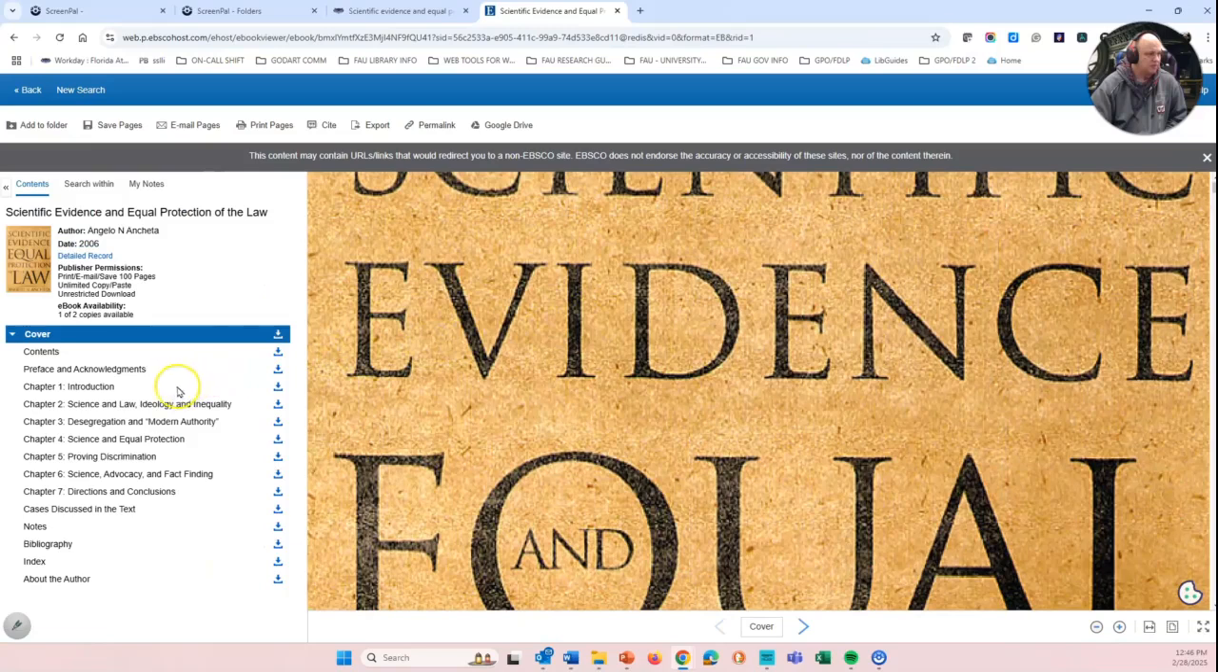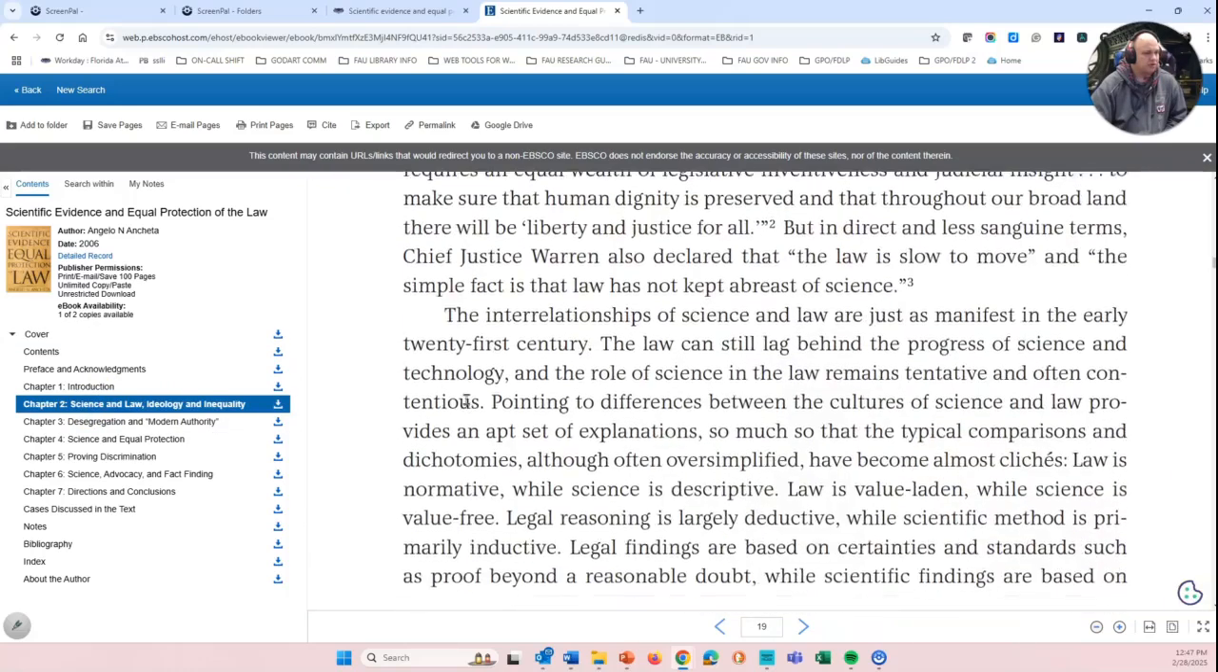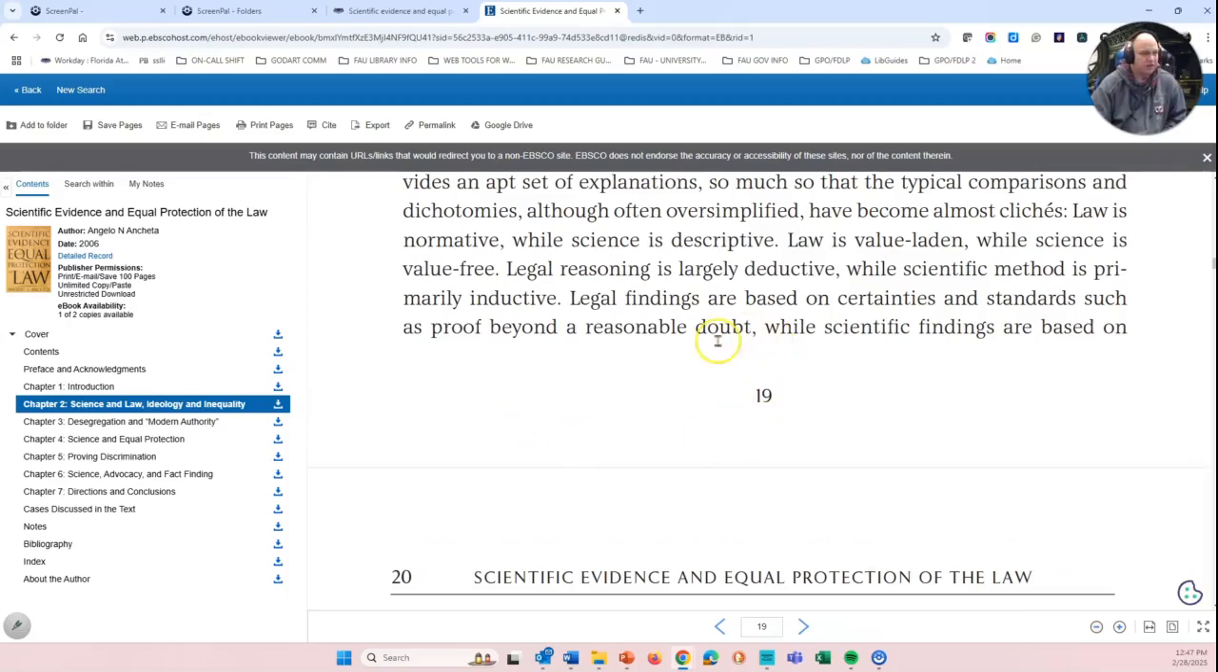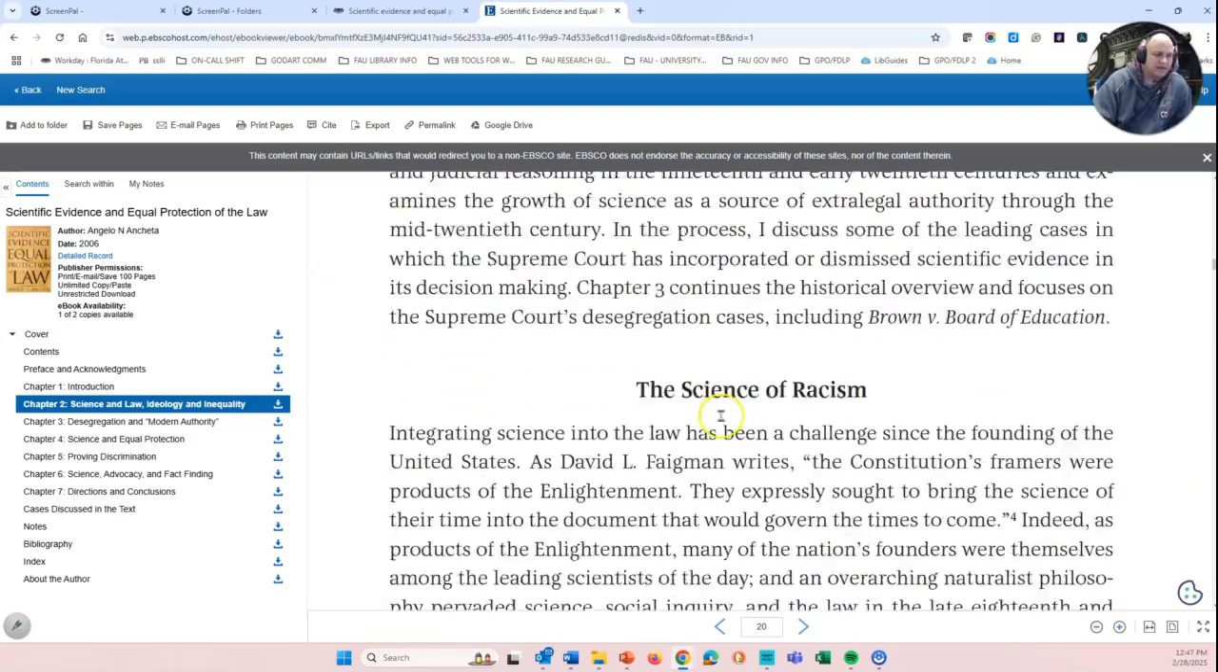Here are our different chapters. So I can click on, let's just jump down to chapter 2, Science and Law, Ideology and Inequality. And there we are, chapter 2. I can read the book just as if I had a physical copy. I have my page numbers. If I so choose to cite something from it, I can give the page numbers in my citation. And then I have access to this book.